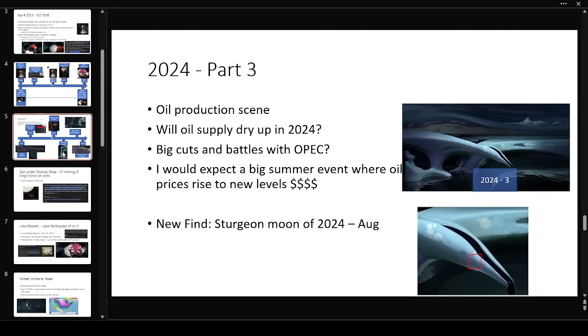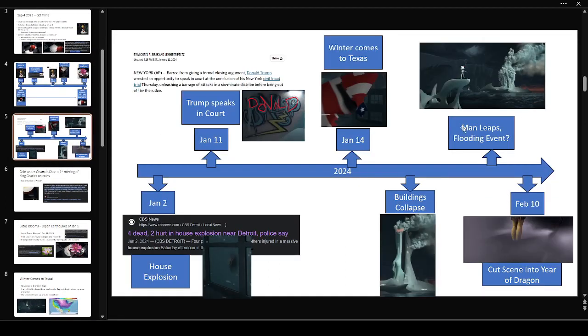I really wanted to cover this because I think that this event here, this building collapse, has to happen in the next month. And I want to get this out before that happens.